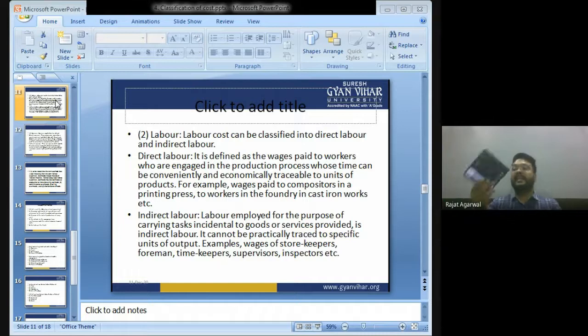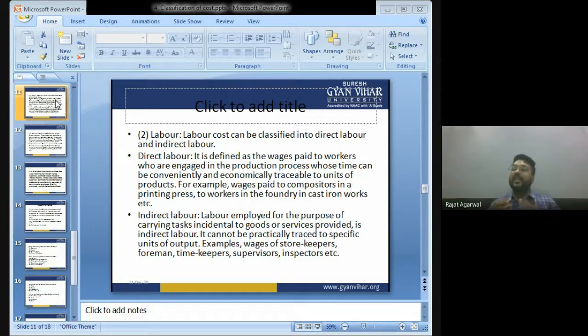What is indirect labor? बच्चों, now I am manufacturing calculator. On the factory gate, we have two gatekeepers. The gatekeepers make the entry of every person who enters the factory, and also make the entry of every person who leaves the factory. So, बच्चों, the gatekeeper is not directly engaged in the production process. So, the salary of the gatekeeper is known as indirect labor.